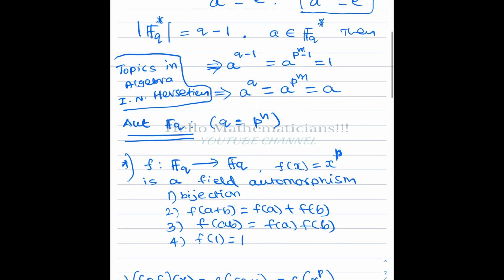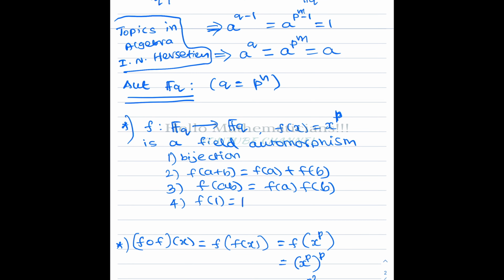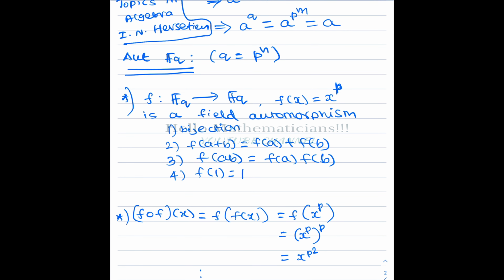Okay. So this is one important property of the multiplicative group of a finite field, and this result will be very useful now. So what is an automorphism of a finite field Fq? From this point onwards there won't be much confusion, so we take q to be p power n. So let f be a map from Fq to Fq. What is a field automorphism? A field automorphism means first it should be a bijection, then it should respect addition, then it should respect multiplication, and f of 1 should go to 1.